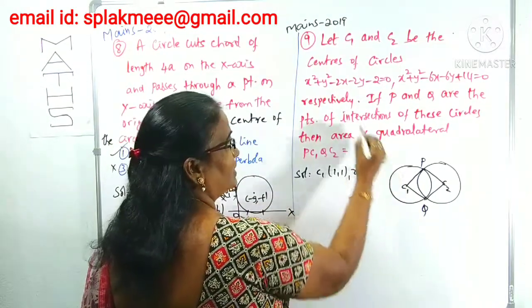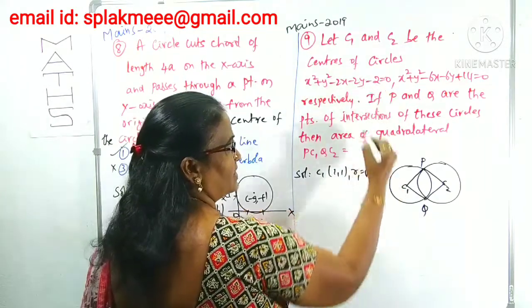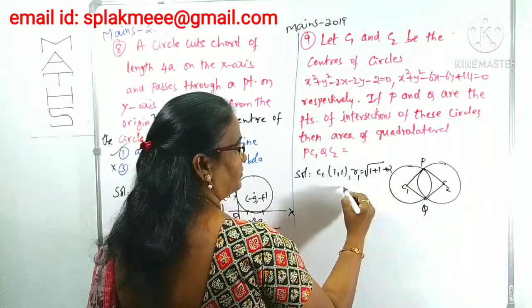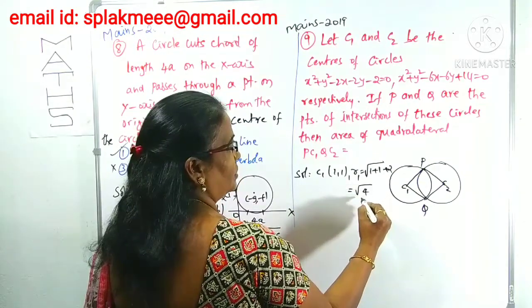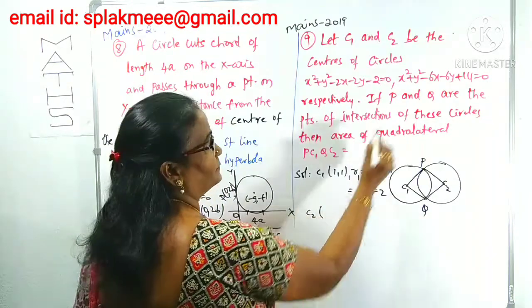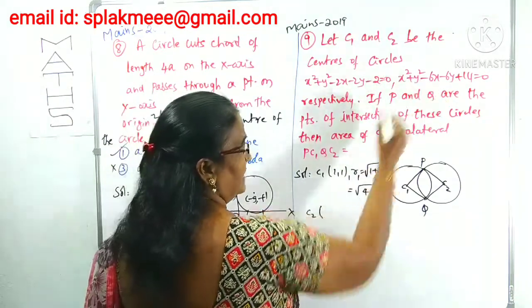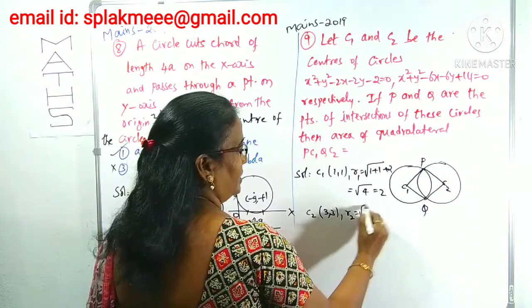R1 is the root of g square, which is 1, plus f square, which is also 1, minus c, which is minus 2. So minus 1 minus minus 2, that is 2. This is root 4, and root 4 is clearly 2. Right, C2. Sorry, the center of the second circle is (3, 3). What is the radius R2?